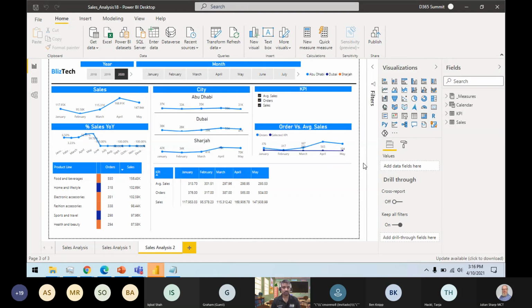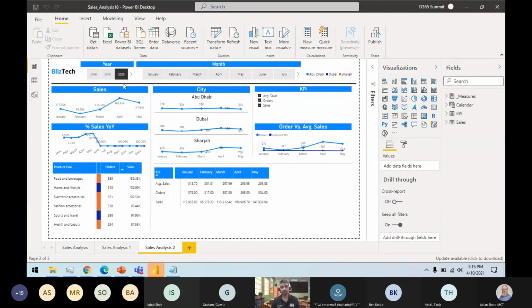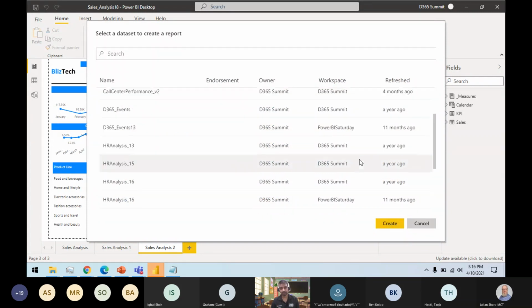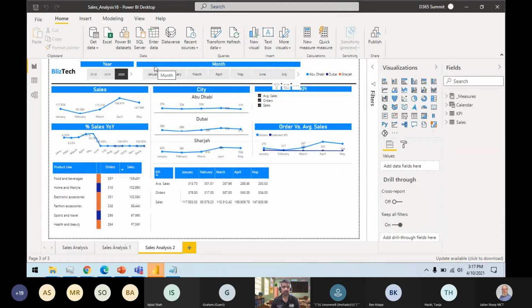If you want to change the data source totally, you can add new data sources here. Like if I want to use a SQL Server data source, or a Power BI shared data set, it will go into my tenant and search for the data source. So I have this certified data source. If I want to use it, I can use this data set as well, right? We'll look into what the difference is between certified, promoted, and endorsed. So this is how you can use different data sets and different methods when you are connecting to your Power BI report.